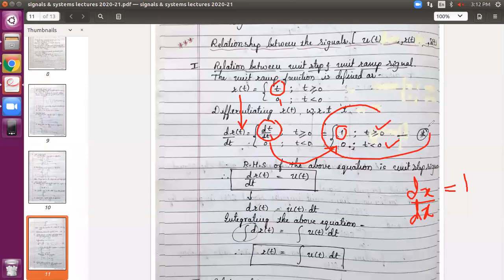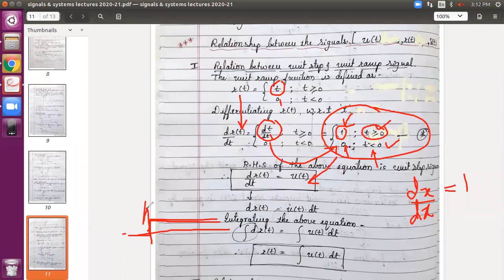Now look at this particular star equation. It looks like your unit step signal, right? For t greater than or equal to 0, the amplitude is 1. For t less than 0, you are getting amplitude 0. It means somewhat like this. For t less than 0 we don't have any value, only here a step will come like this.